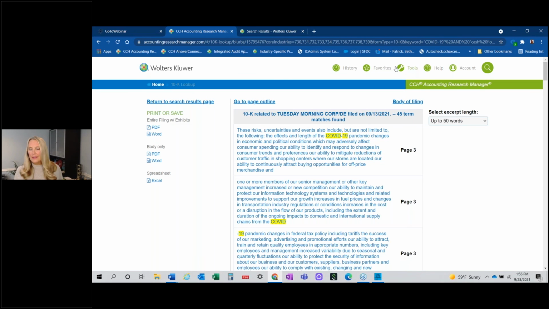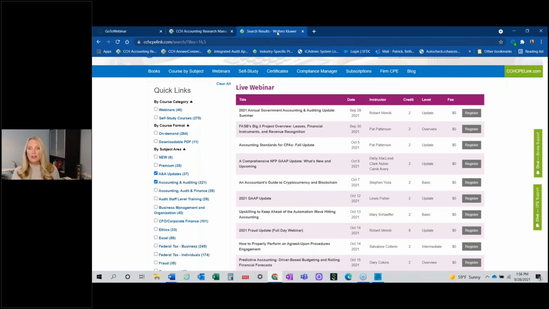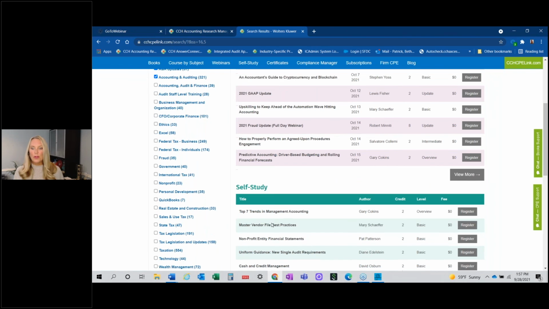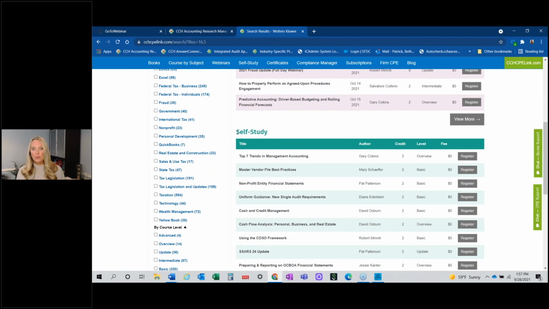And then the last thing I wanted to talk about, just because we are talking about CPE, we do have a CPE website. Accounting Research Manager will link to it. And we offer live webinars, we offer self-study. So if you talk to your account manager and you wanted to know more about, how can I get some CPE credits?